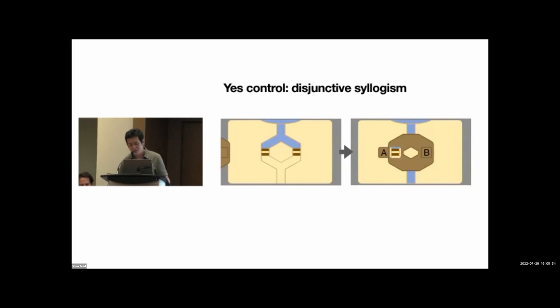We also had two control trials, one of which is disjunctive syllogism. So here we're basically trying to convey A or B, not A. Then is it the case that B? So both of the gates are closed, and then water they're covered. The water flows down the pipe, and we reveal that A is closed. That's not A. Then we ask whether B is open, where the participants should say yes.